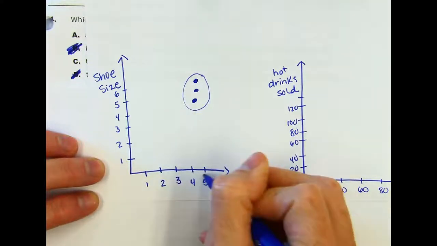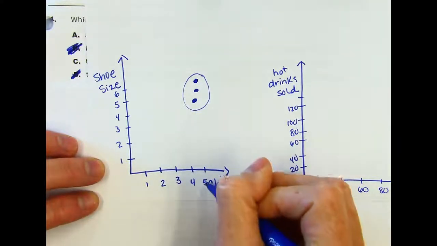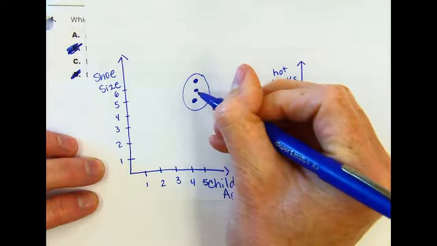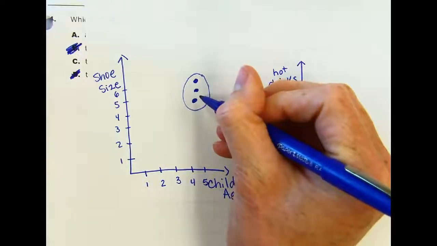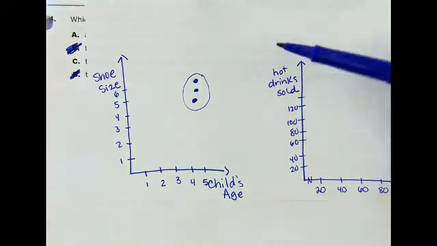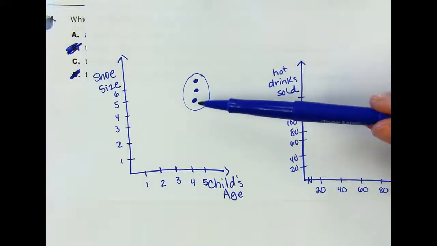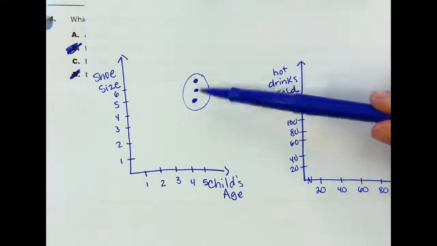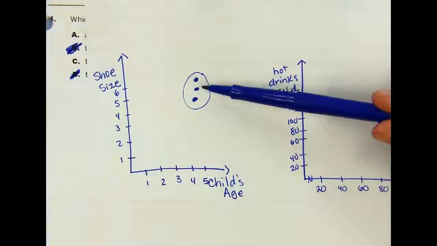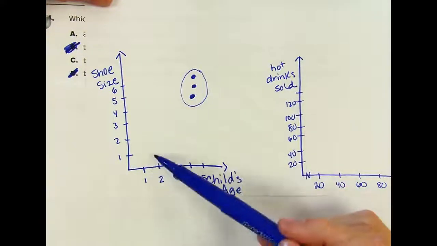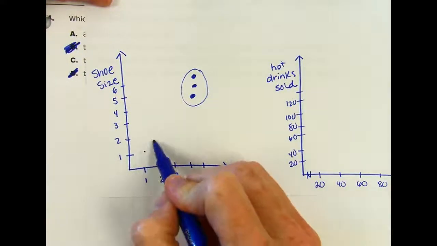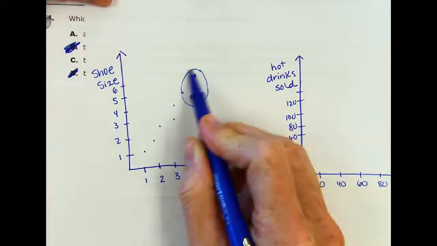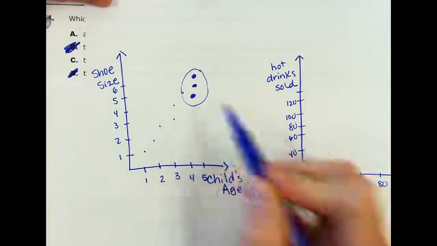So here it's correlation, but is that child's age causing how big their shoe would be? There's other factors that go into that. How tall are their parents? Are they a young 5 or are they an old 5? So I'm thinking we can almost eliminate this one. We do have correlation as the child grows, but is it causing the shoe size?